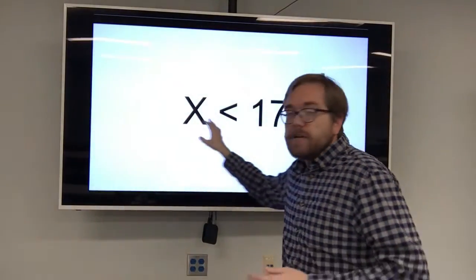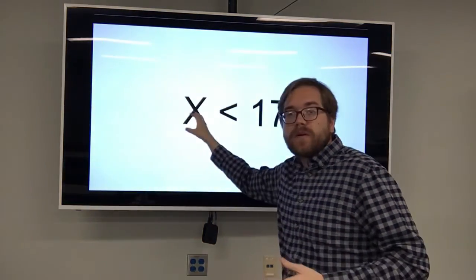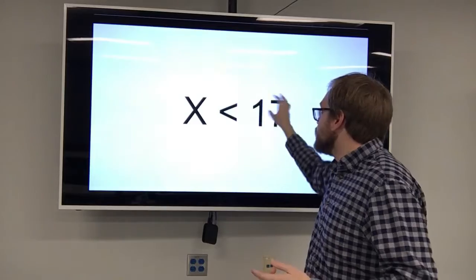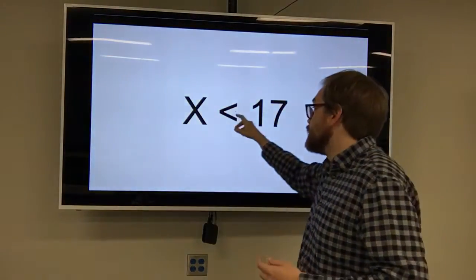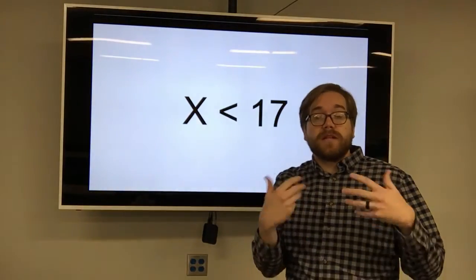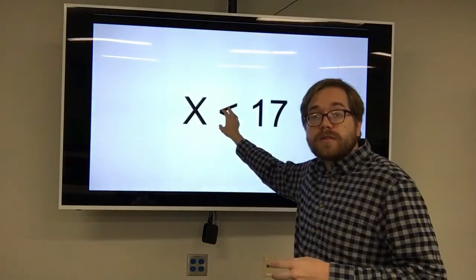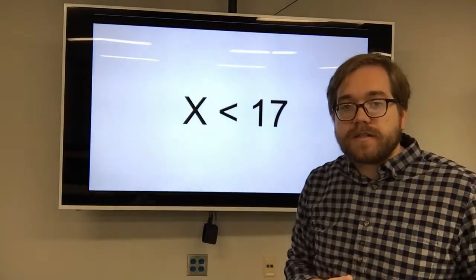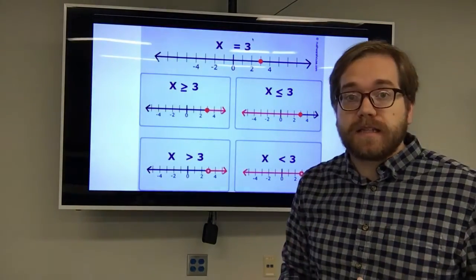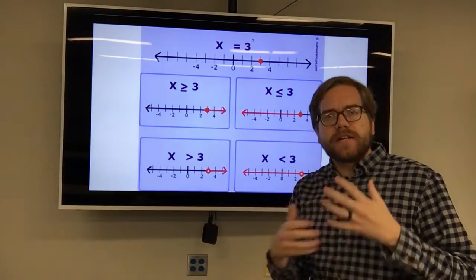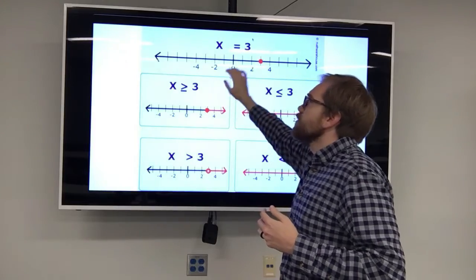And so when we're looking at an inequality, we want to understand how do we read that. Okay? We read this as some number is less than 17. Or a better way to maybe say it is all of the numbers that are less than 17. Because as I said before, with an inequality, we could have a whole bunch of answers. Now there are other symbols we'll look at that go with inequalities, and we'll look at that in just a second. So as I said, we'll be graphing these inequalities on a number line in this lesson. So let's look at some examples of that and try to understand what's going on. So up here at the top, okay, we see x equal to 3 and a number line.